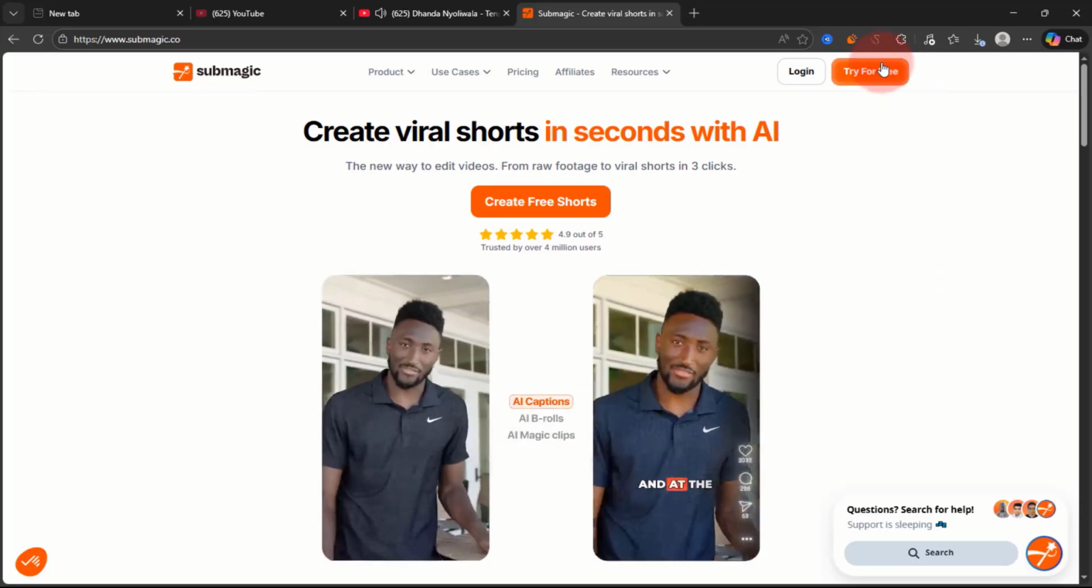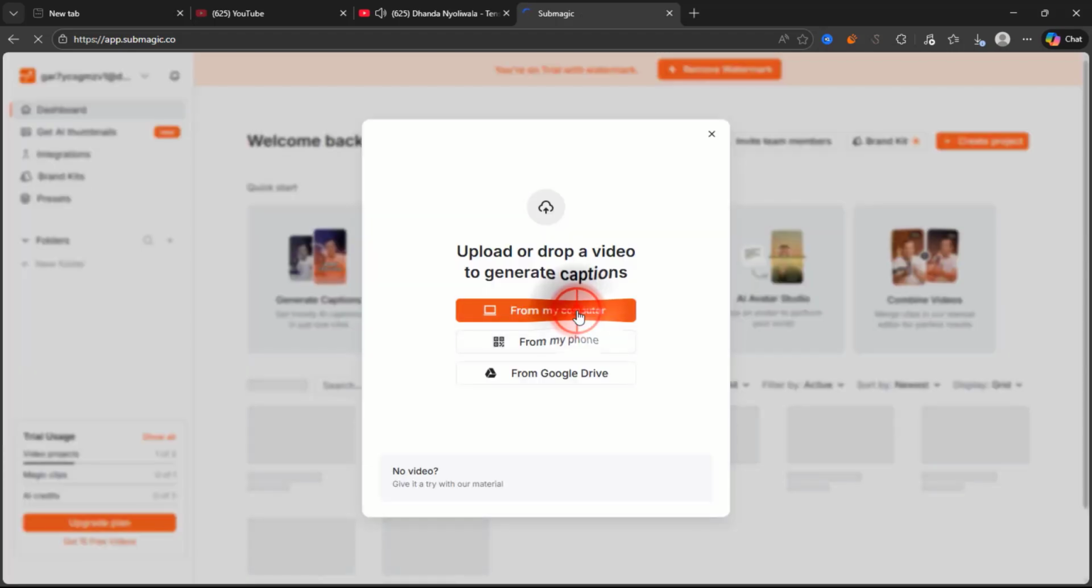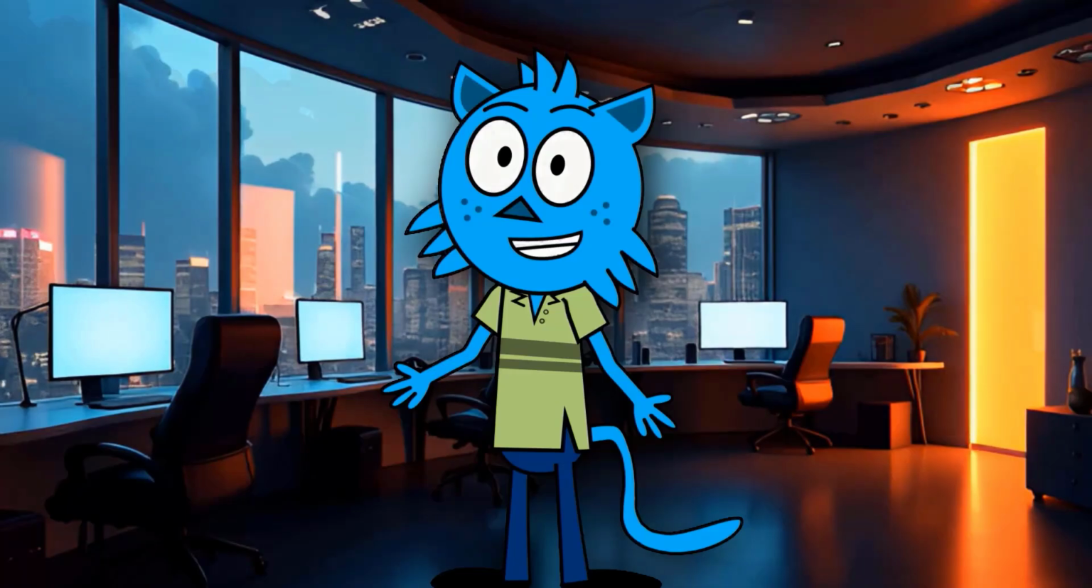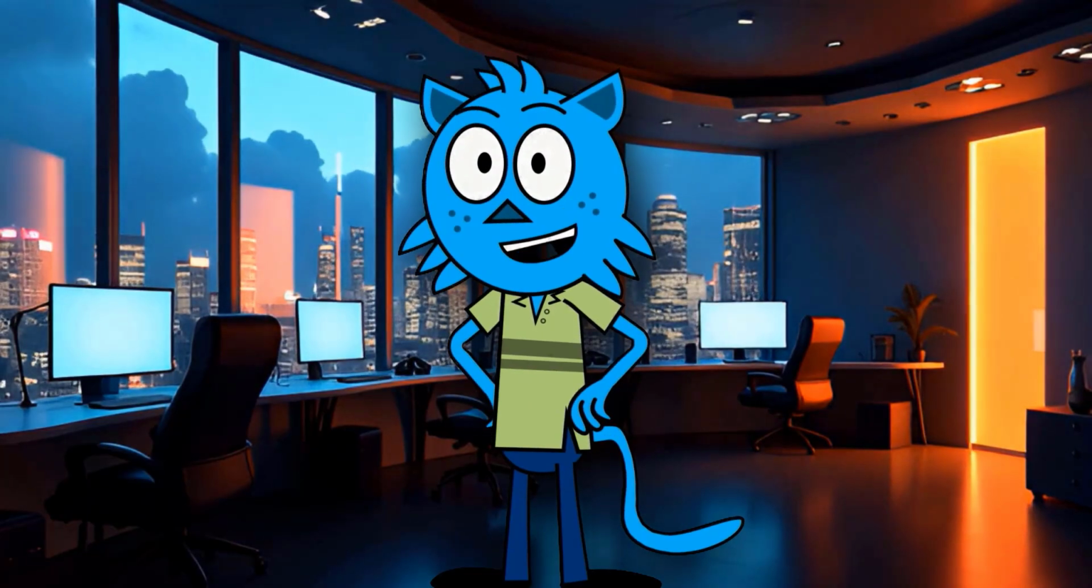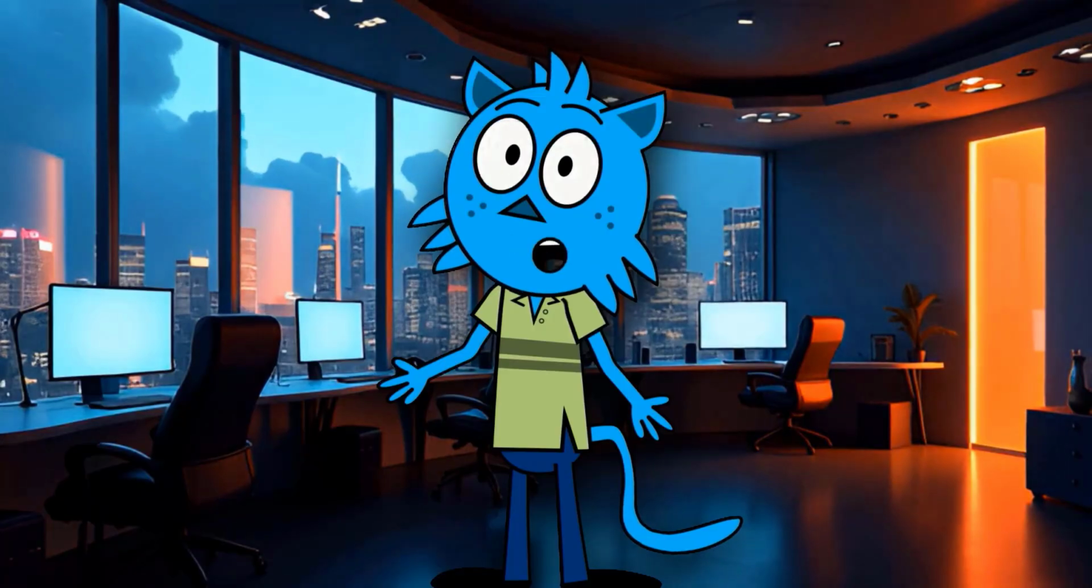Go to Submagic and log in here, and you can see the first option called Generate Captions. Click that option and upload your video. Simply click Generate Captions, and it'll start generating captions. Then simply change the style and download the video. And finally, you got the result I'm going to show now.